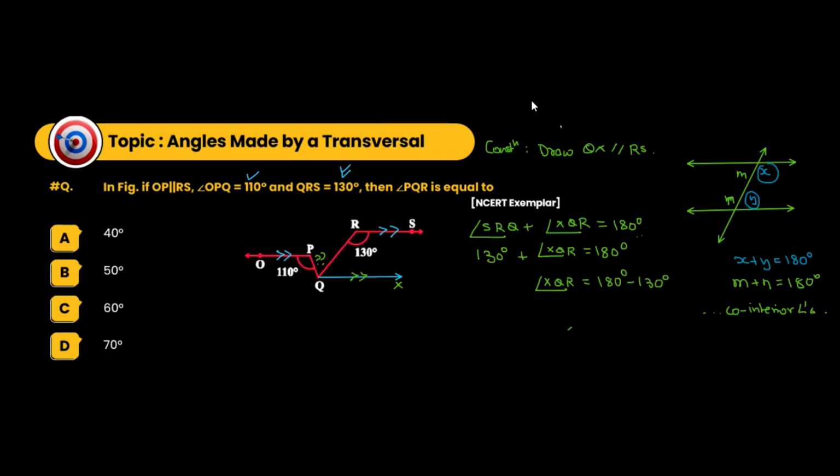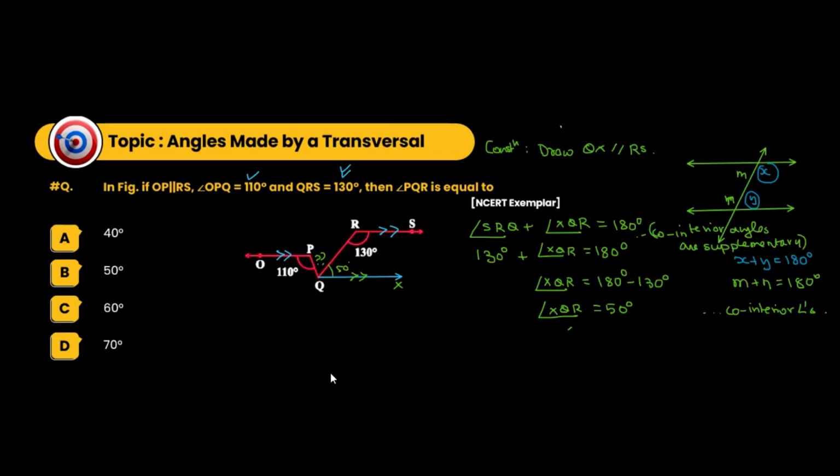The reason here is co-interior angles are supplementary. So XQR is equal to 50 degrees. Is it making sense?